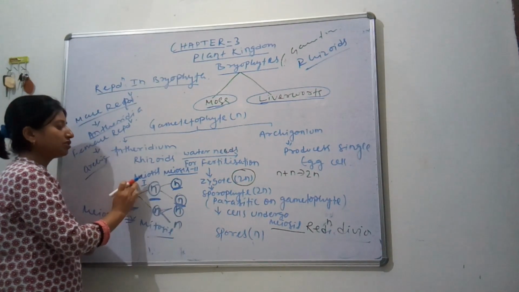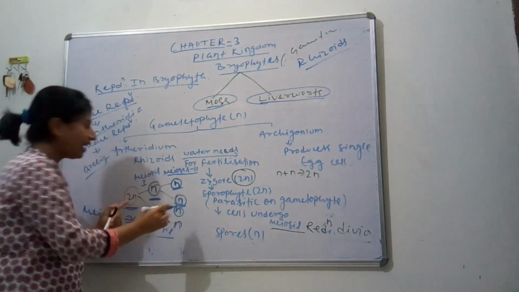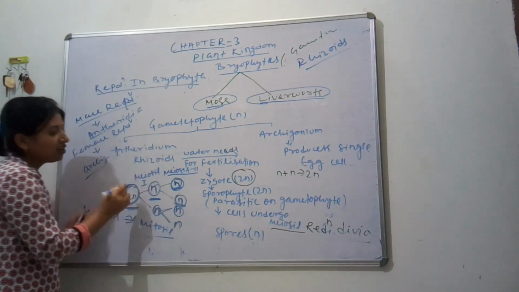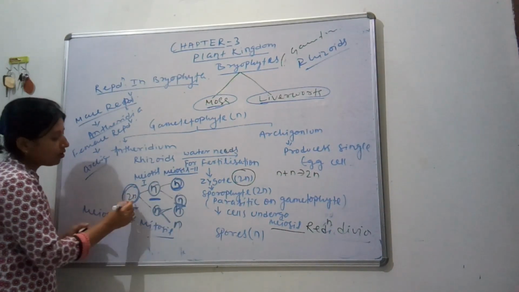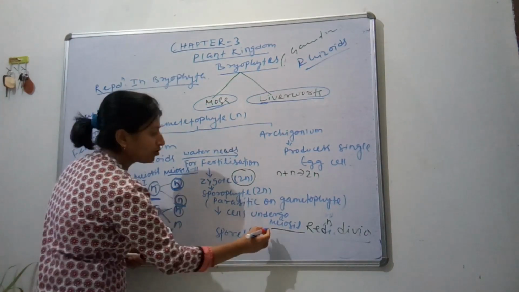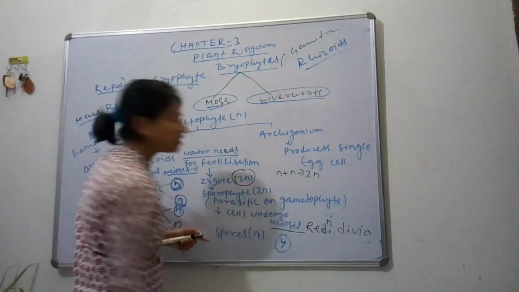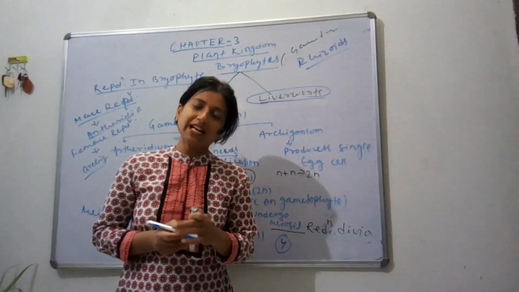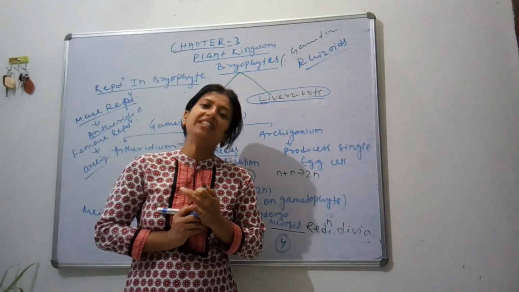So this is meiosis 1 and meiosis 2. Overall, from 1 sporophyte, 4 spores are created, and the spores again grow as new plants.